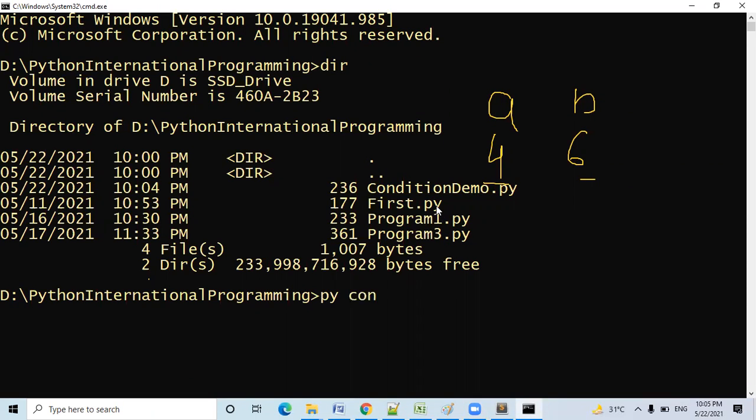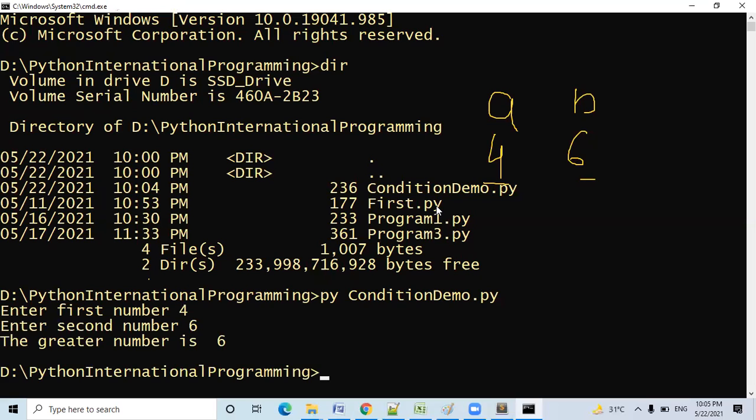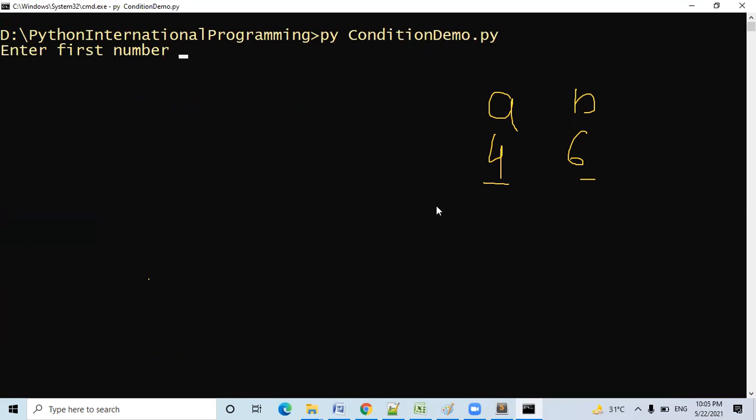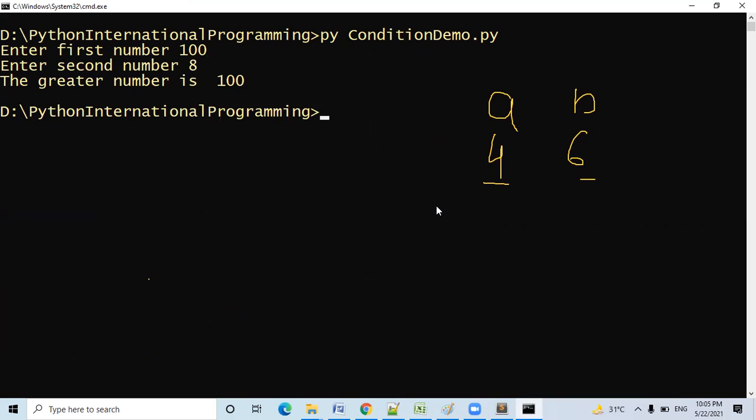So py con, only con, then tab. The program is asking for the numbers: 4, then 6, then the greater number is 6. A small program. No problem, 4 and 6. Let me run again. 10 and 10 are written now.